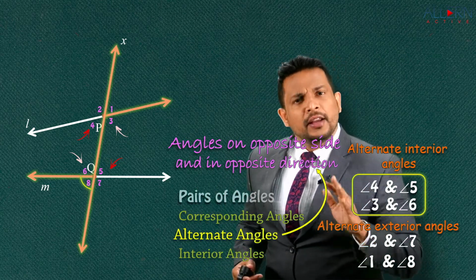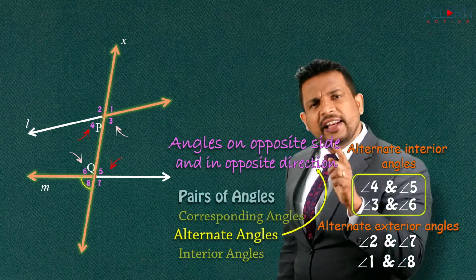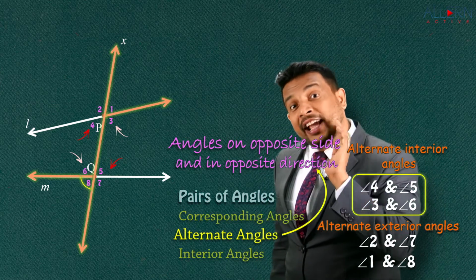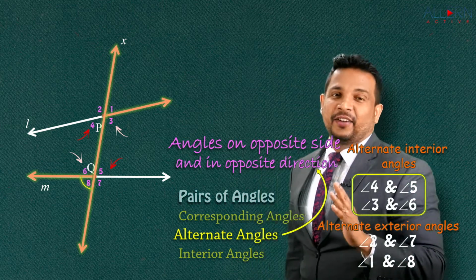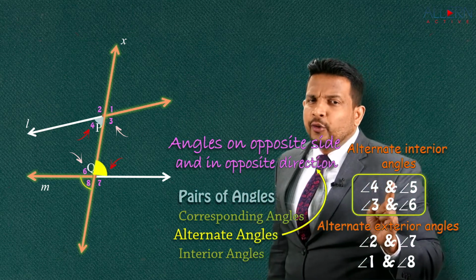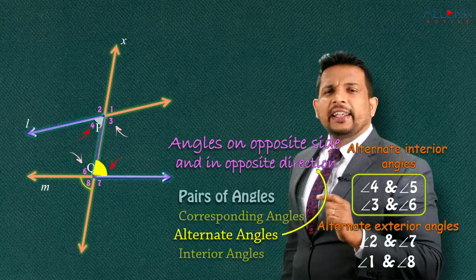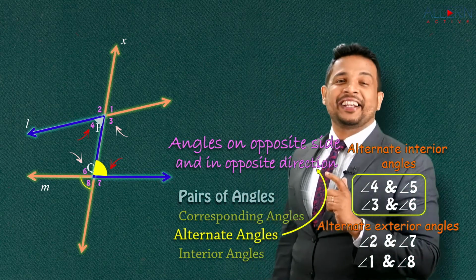Is that easy? Very simple. Now, like we saw, for corresponding angles, we have the letter F. So for alternate angles also, there has to be something. What is that something? Let's understand that. Observe this. Look at that pair, the first pair, angle 4 and angle 5. Look at that pair and tell me which alphabet does it show?